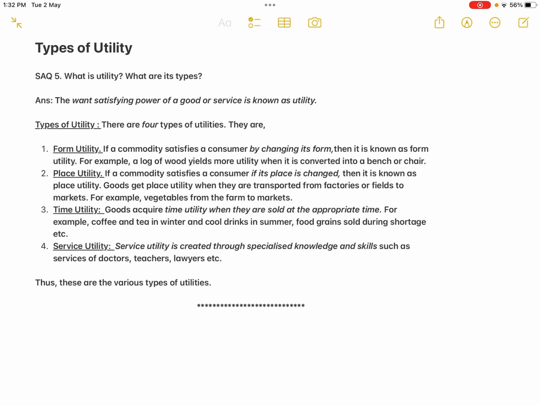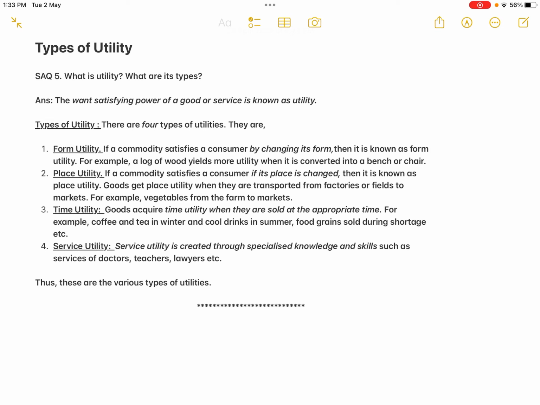Then you are sick. If you are sick, where would you go? You have to go to the hospital, you have to consult a doctor. At that particular time, that doctor is having the capacity to satisfy your want, in the sense to cure yourself, isn't it? That satisfying power is called utility in economics. So that is the introduction. The want satisfying power of a good or service is known as utility. So there are 4 types of utility.